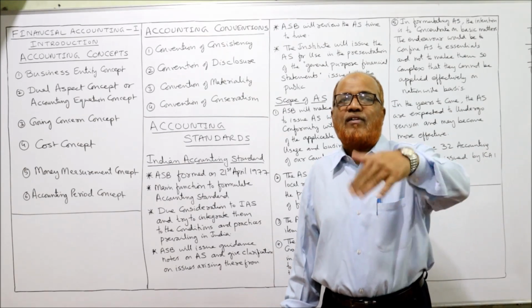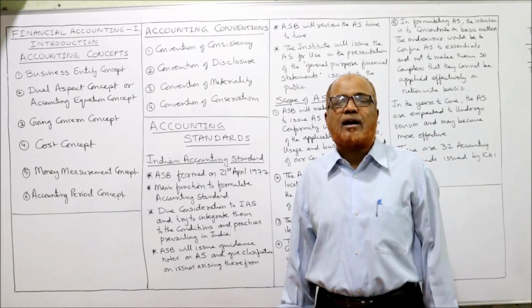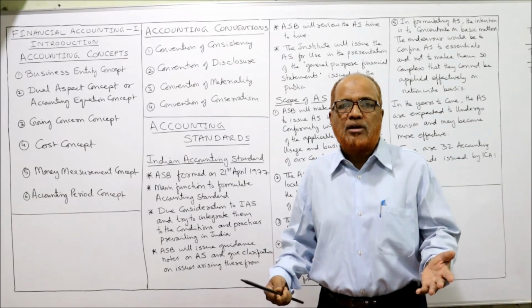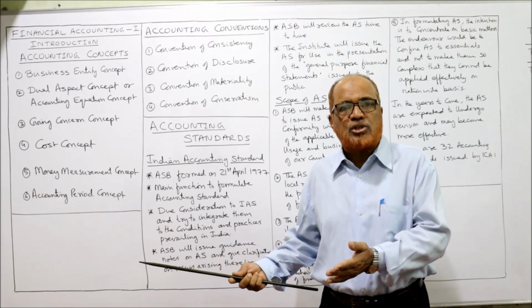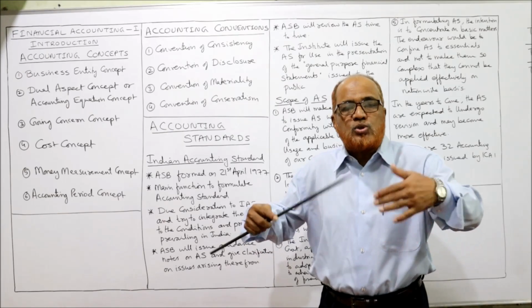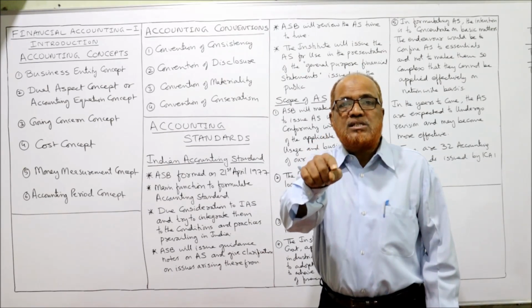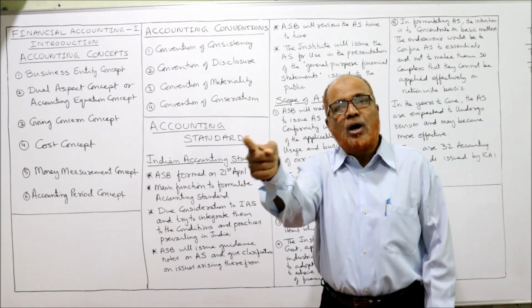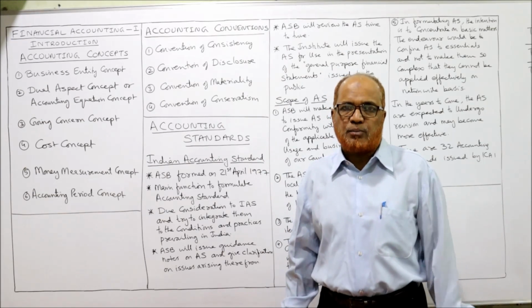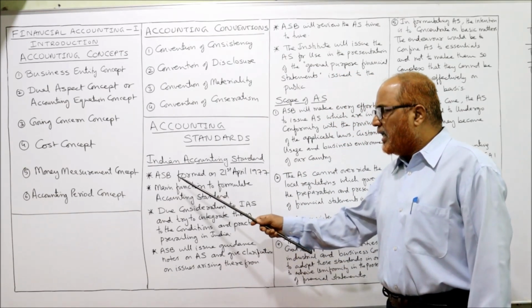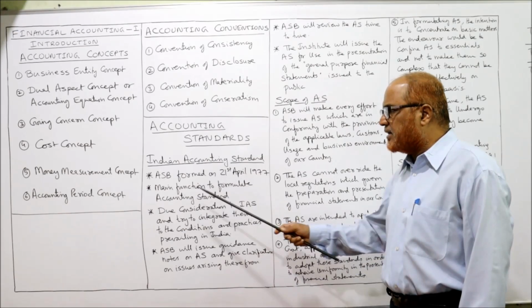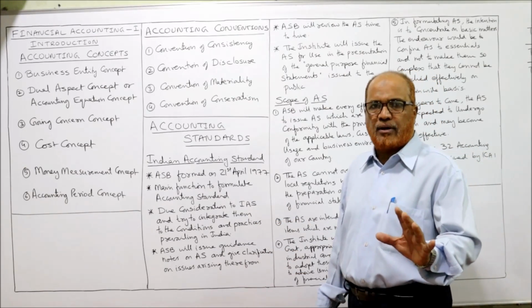The council of ICAI will issue the accounting standard to the government, to business organizations, to industries, and persuade them to follow this accounting standard while making the financial statements. Now, the ASB was formed on 21st April 1977. First point you have to remember.